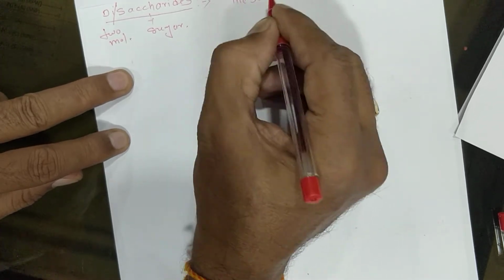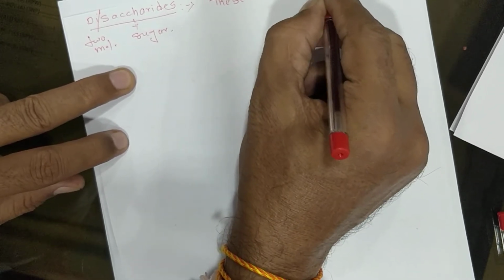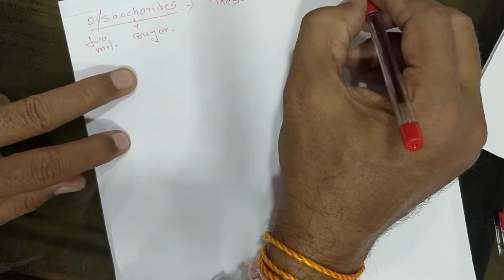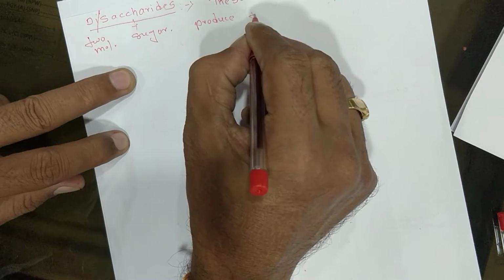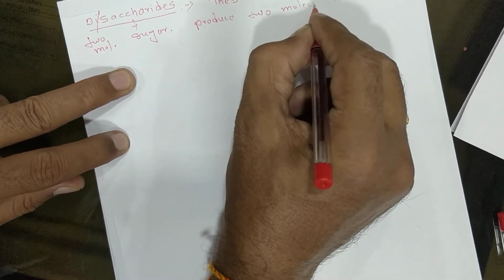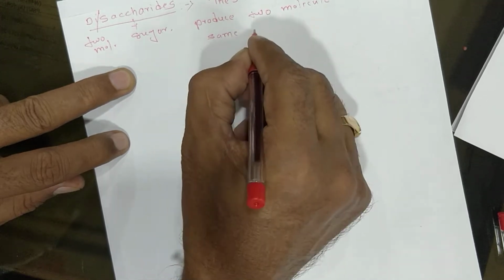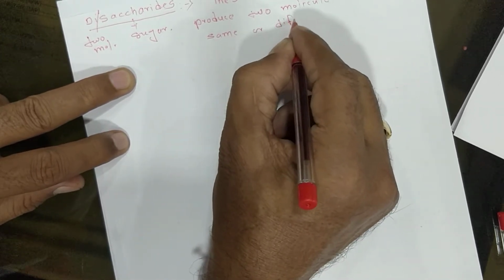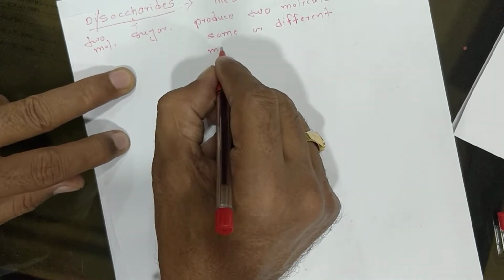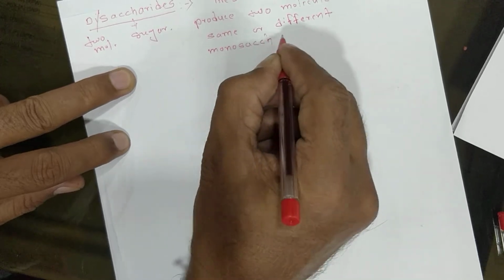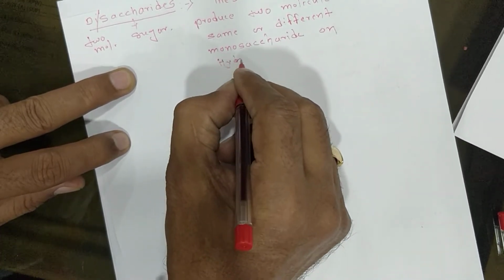These carbohydrates produce 2 molecules of the same or different monosaccharides on hydrolysis.